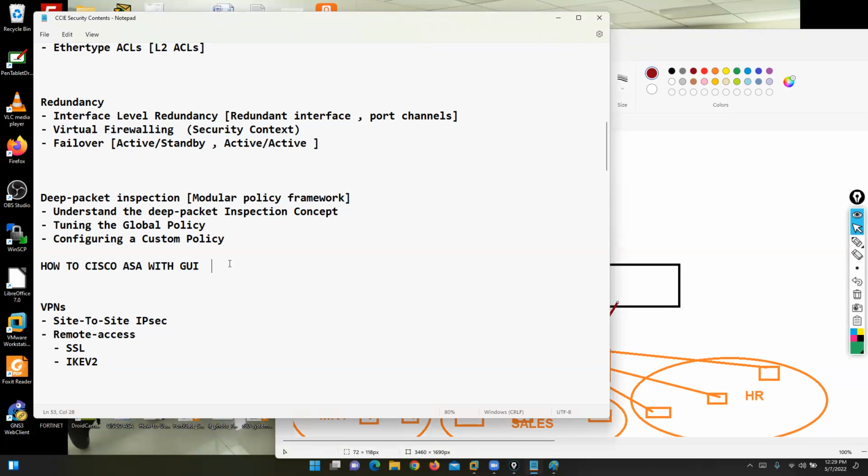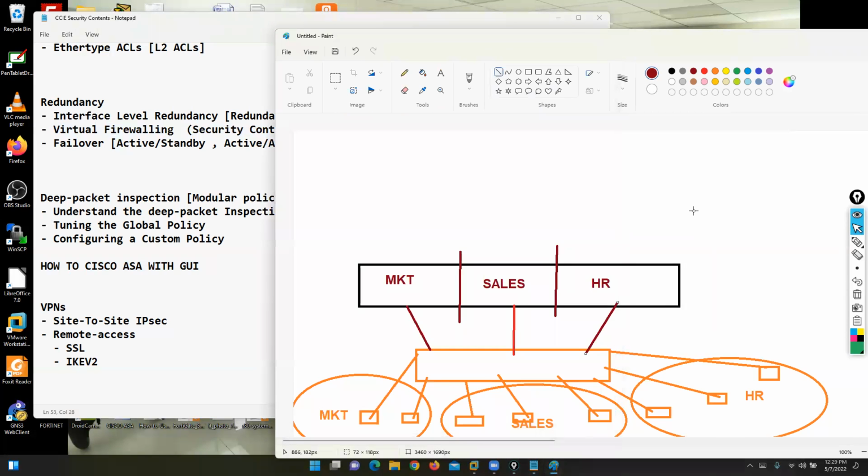Can the firewall be physical or a VM? Can I use a VM as well? Yes, we will use a VM firewall, no problem, for practice. And in the production side, the real environment, you can do this on physical boxes or VM firewalls, no problem.